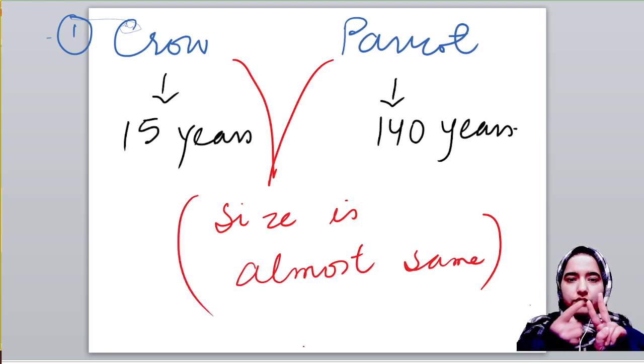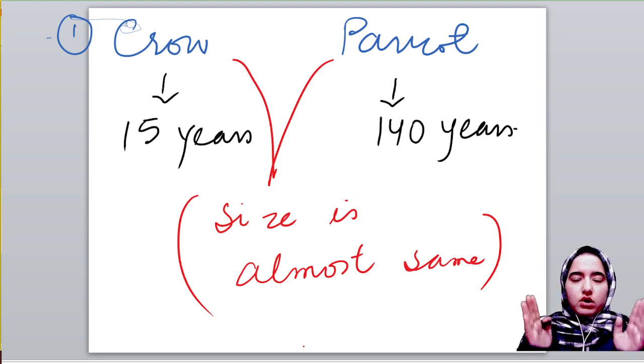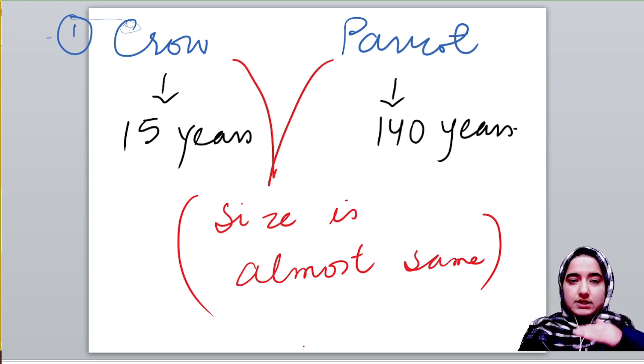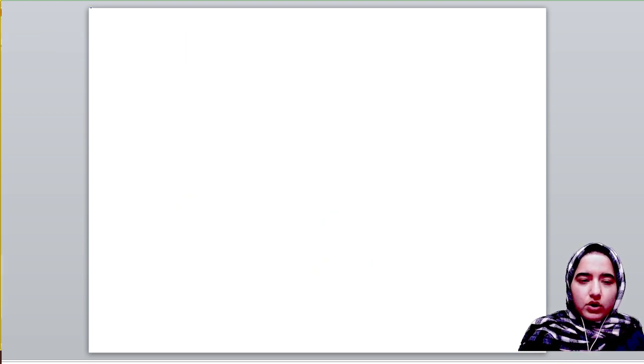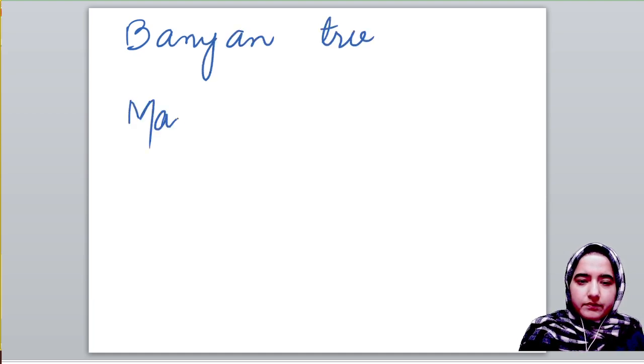We have the example of the crow and parrot. They are almost similar in size, but their lifespan varies in a huge number, because the lifespan of a crow is 15 years and that of a parrot is 140 years. There is a huge difference in their lifespan, but their size is almost similar. We have another example of the banyan tree, mango tree, and peepal tree.